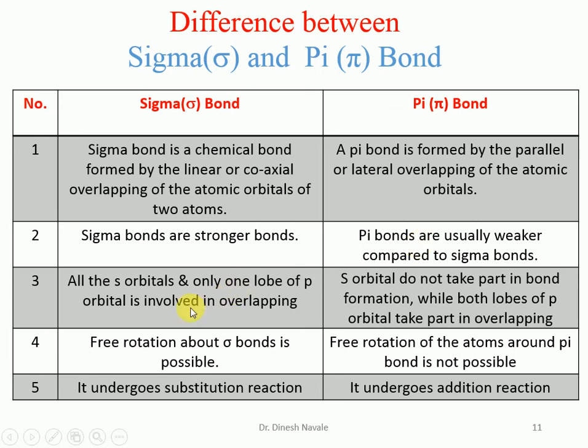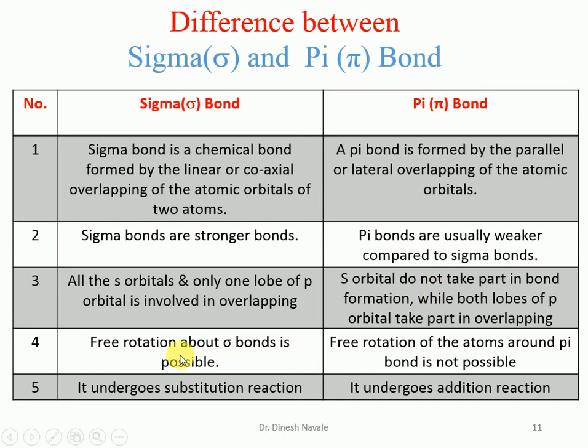All the s orbitals and only one lobe of the p orbital are involved in the overlapping of the sigma orbital. That means both s and p orbitals can contribute to the sigma bond, whereas the s orbital does not get involved in pi bond formation. Only p orbitals overlap, and both lobes are involved in the overlapping of the pi bond.